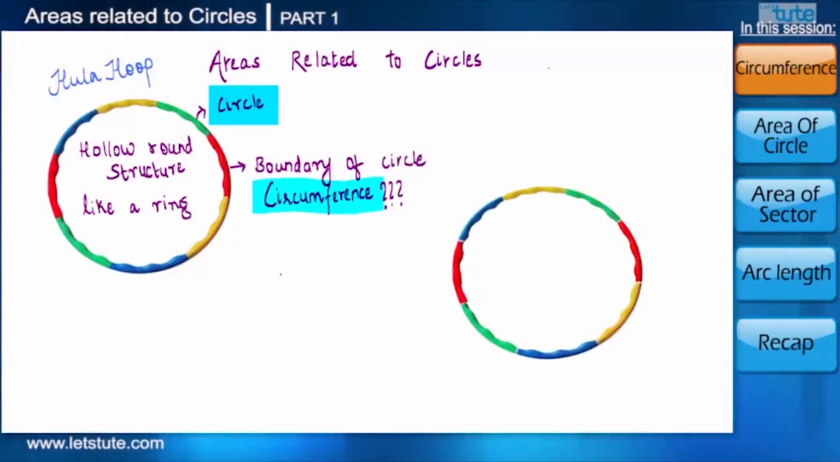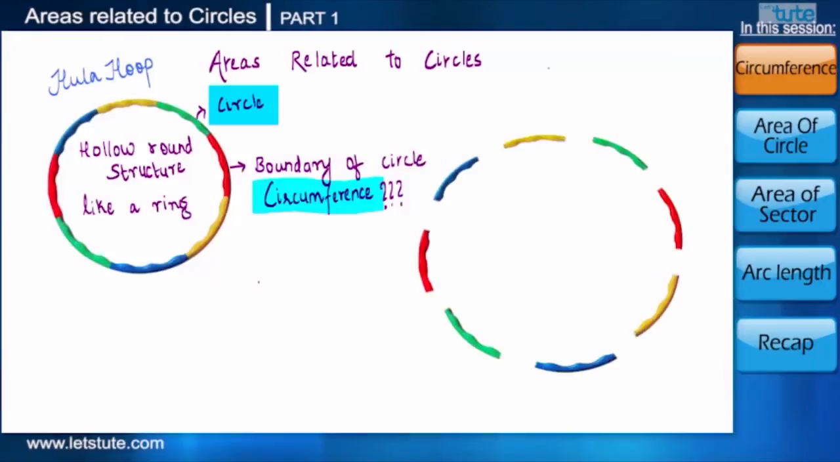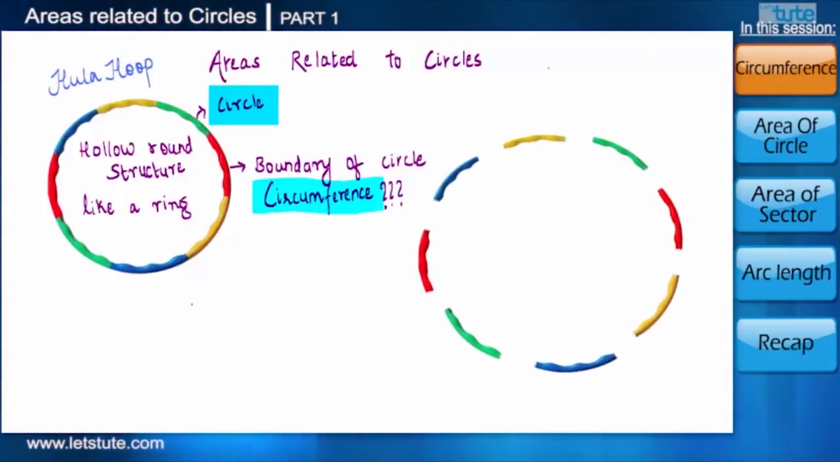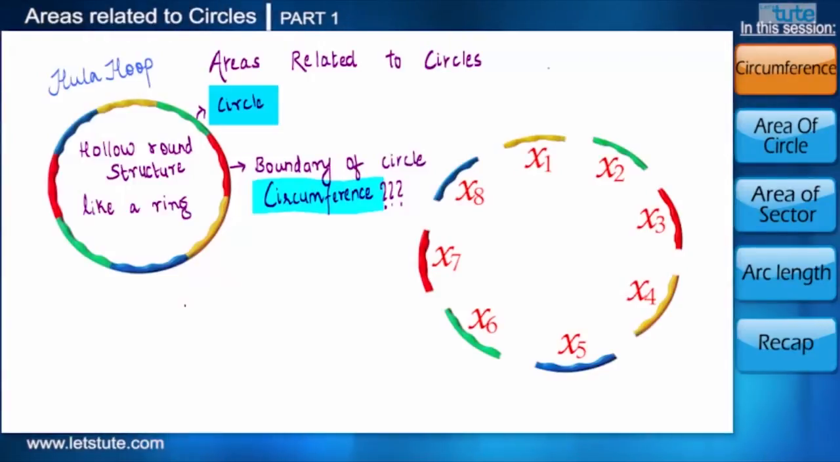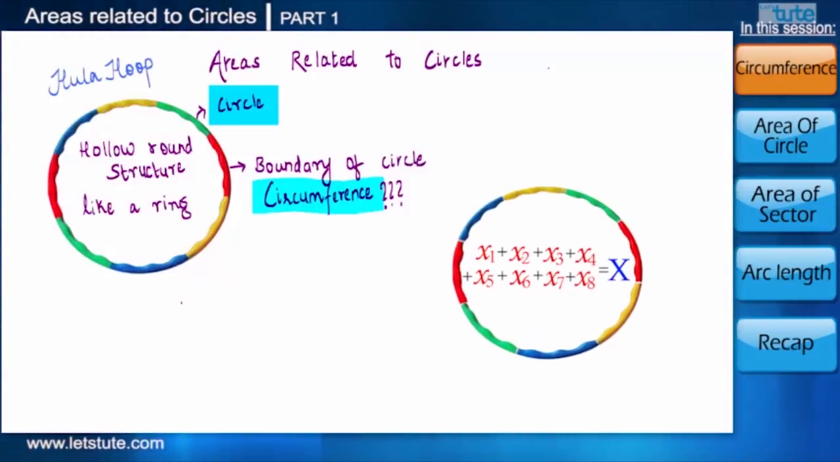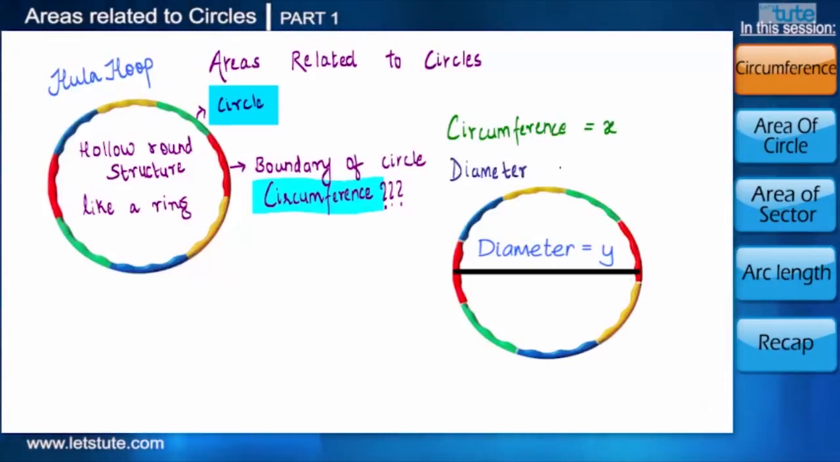We know we can break open a hula hoop and join it back. If we break it open and measure the lengths of the individual parts and add them, we will obtain the circumference of the hula hoop. Let's call it x. When we join it back and measure its diameter, let's say that it comes to y.